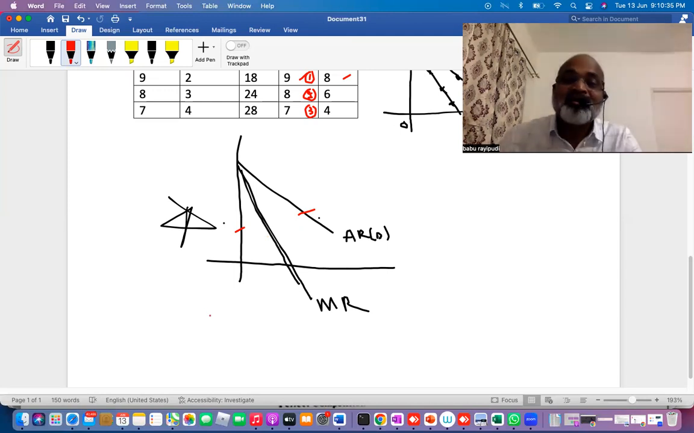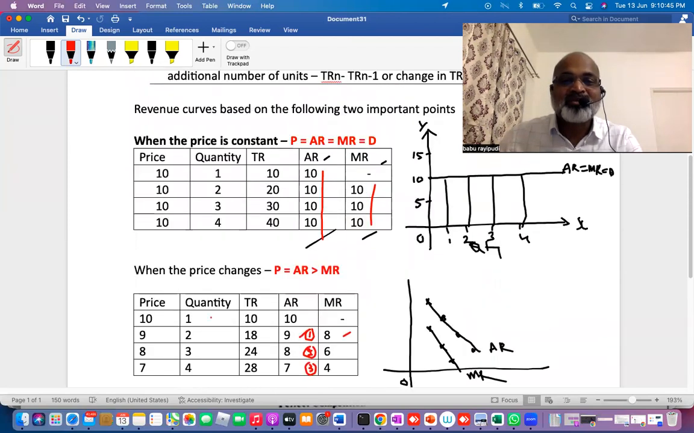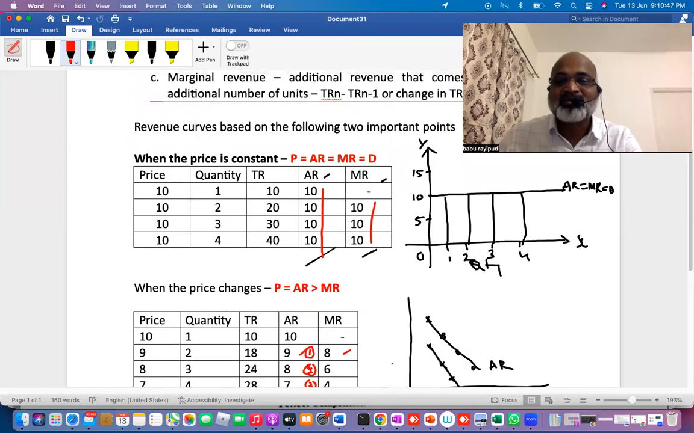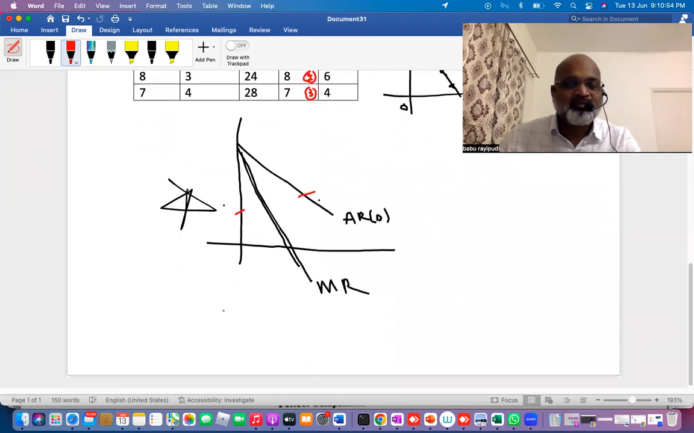So you can study the relation between AR and MR when the price changes, but you can't study the relation between MR and AR when the price is constant, because when the price is constant, there is no difference between these two. See here. Understood? Yes. Awesome. Very nice.